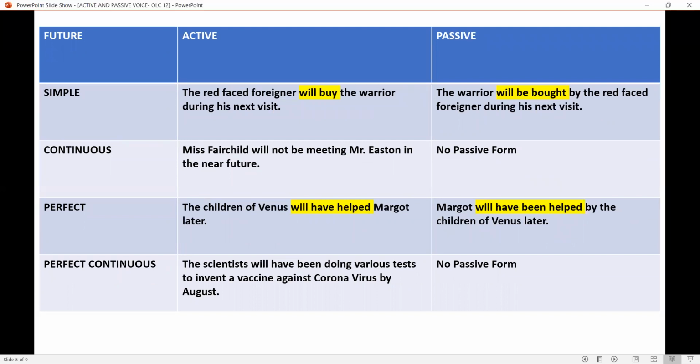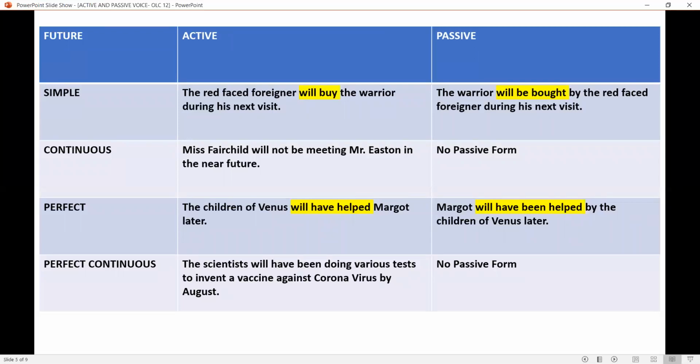Future simple. The red-faced foreigner will buy the warrior during his next visit. So this will be changed to the warrior will be bought by the red-faced foreigner during his next visit. Will buy becomes will be bought. The past participle form of buy is bought.